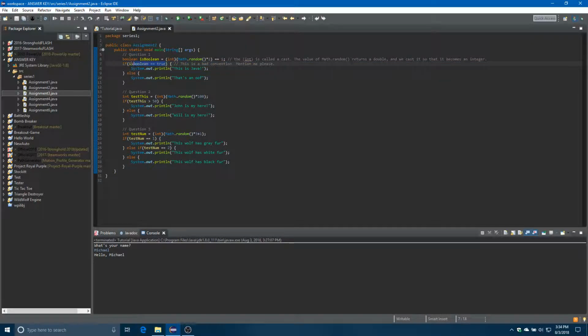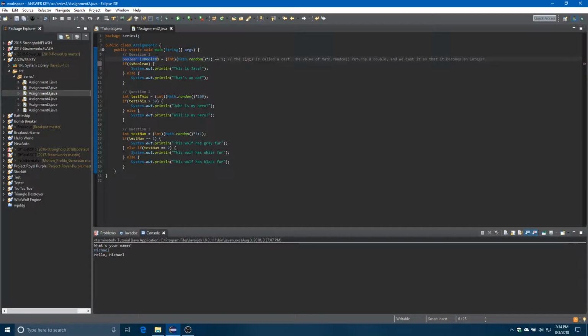You don't need to do this ever. Is Boolean equals true? You can just do is Boolean. It's a lot nicer, and it just looks better. I mean, even my computer science teacher hates it so much that he took off points if you did that. But for things like this, then you have to. But is Boolean, it is a Boolean, so you don't really have to worry about that.